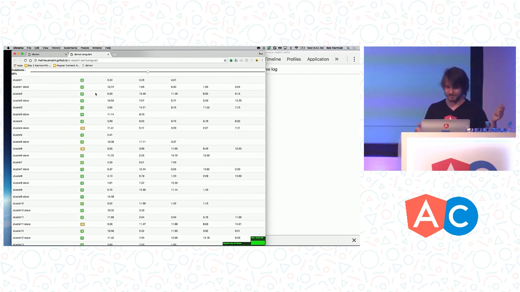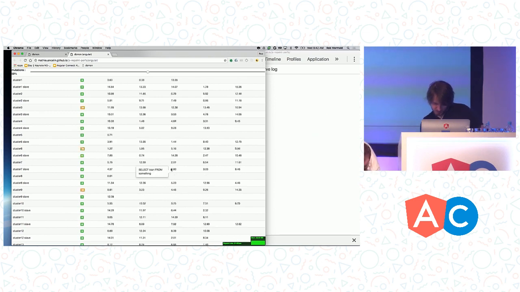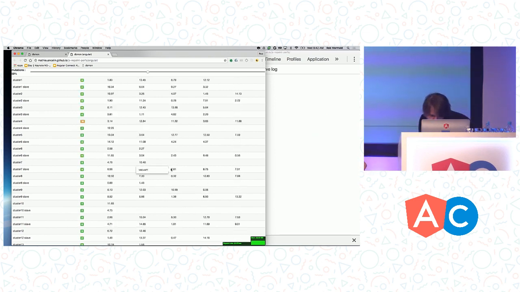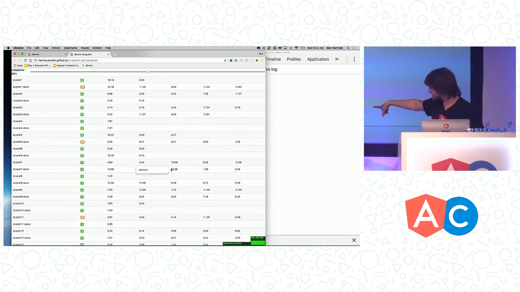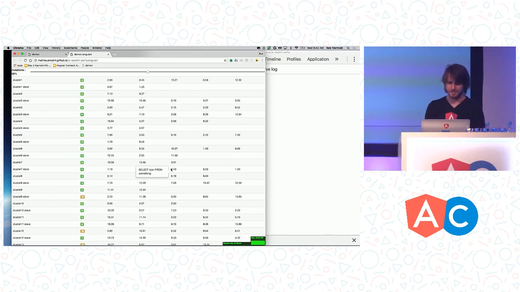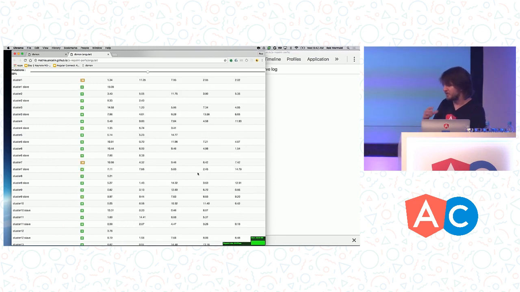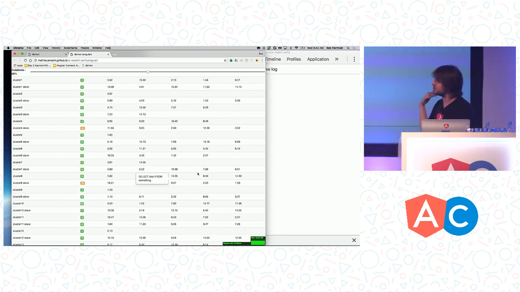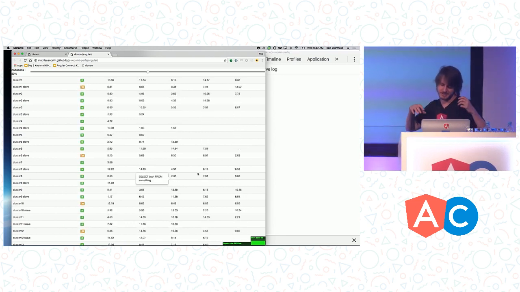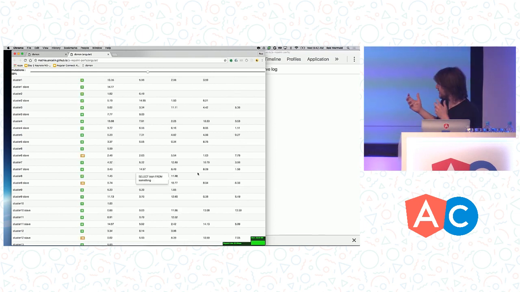This is Angular 1.5, I believe. And so we're repainting at something like 23, 24 frames per second. I don't know if you can see that in the bottom of the screen there, which is not great, right? But one of the things that Alex in his talk mentioned yesterday is that we really want to be at 60 frames per second, right? That's our target. 60 frames per second is what everybody expects animation to run at on the web.